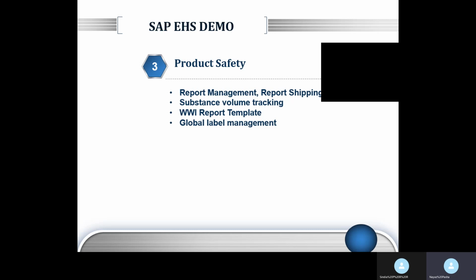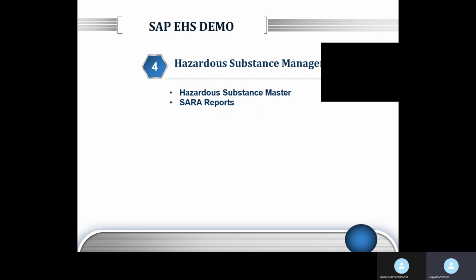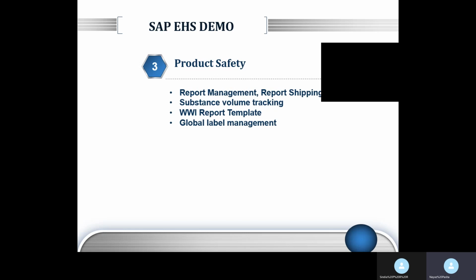Similar thing goes with WWI report template, which is used to create report templates. For instance, if you want an incident report, you can design that report using WWI. And what data has to go into that report, what are the various measurement values that have to be captured, all that, the designing of the report can be done using this WWI report template. Okay, these things are in product safety.